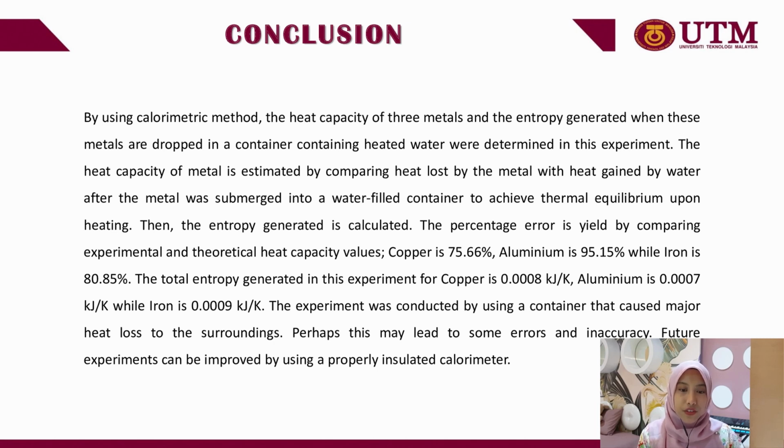Copper is 75.66%, aluminum is 95.15%, while iron is 80.85%. The total entropy generated in this experiment for copper is 0.0008 kilojoules per Kelvin, aluminum is 0.0007 kilojoules per Kelvin, while iron is 0.0009 kilojoules per Kelvin.